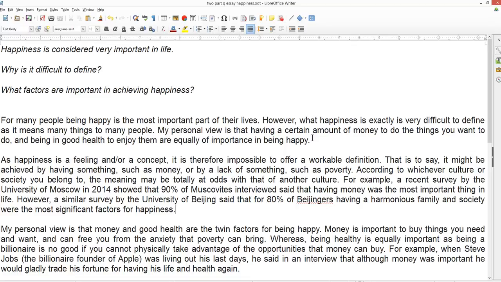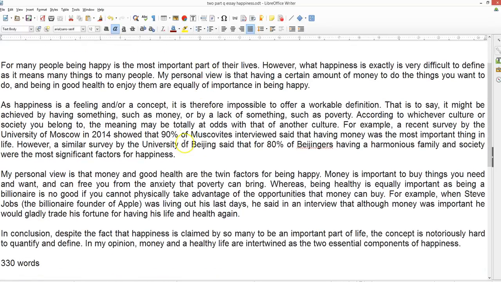Now, so why is it difficult to define? This is the question that we have to answer here. So we have to move it on. So we have a very short sentence for sentence number 1. Some call it a thesis statement, a topic sentence, a main idea. So you briefly answer the question as you have done here in the introduction.